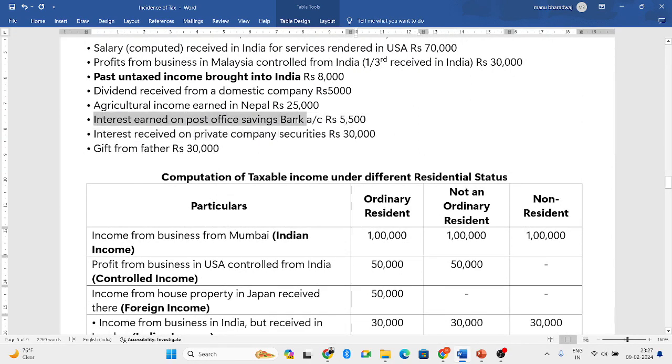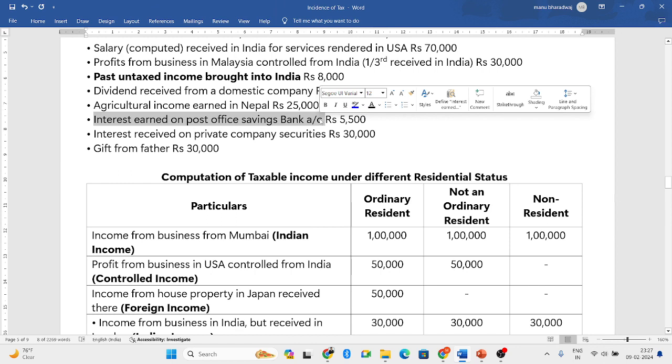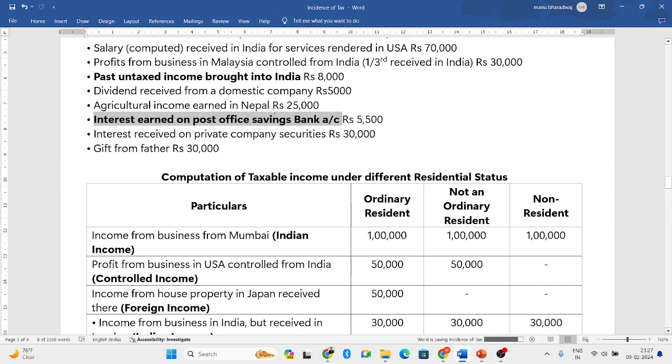Next, interest earned on post office savings bank account. As you all remember, in the part 1 video I told some additional points. If it is a post office savings bank account of a single person, you will get exemption up to 3,500. In case of a joint account, you will get exemption up to 7,000. Here the interest he has earned is 5,500.